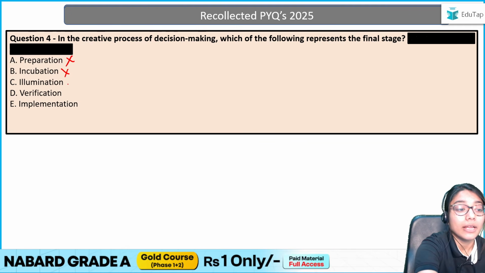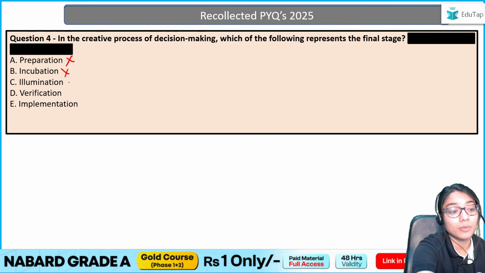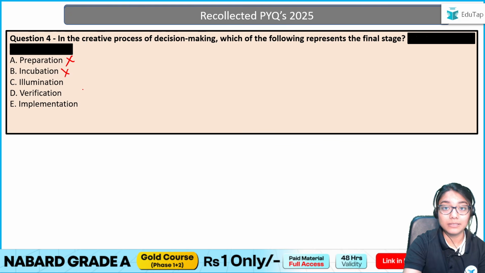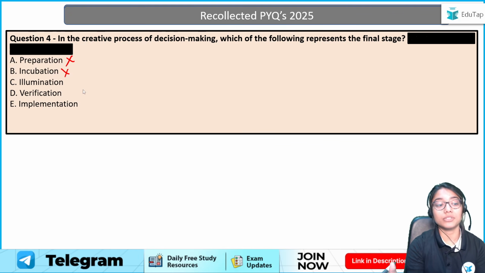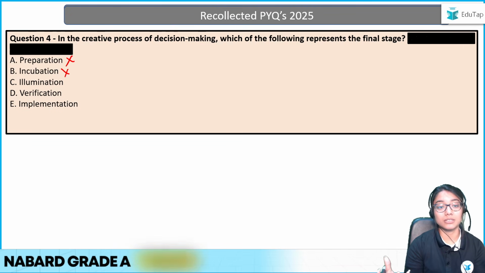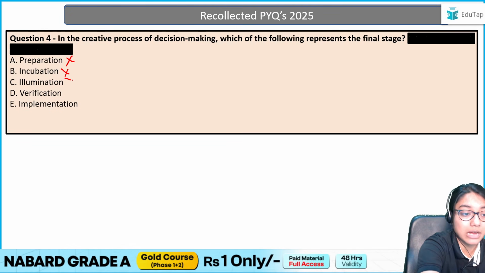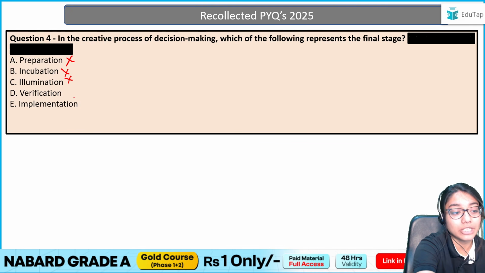No. Illumination, can I say it will be illumination? That does not make sense, right? In the process of decision making, can I say illumination is a step or a process? No. So it's arbitrary. Followed by verification.